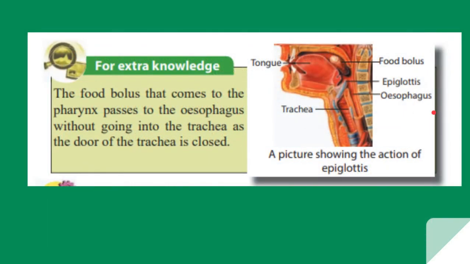Now for extra knowledge, you all should understand that when we bite and mince the food, it breaks down into small particles, and the tongue mixes it up with saliva, and that is called a bolus. Now this bolus comes to the pharynx. Then it goes to the esophagus without going into the trachea. The food bolus goes into the esophagus without going to this. Why is that? Because the trachea door, the epiglottis, is closing the trachea, so the bolus will go only into the esophagus.